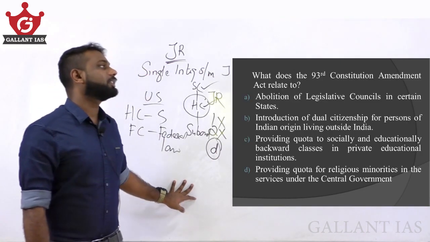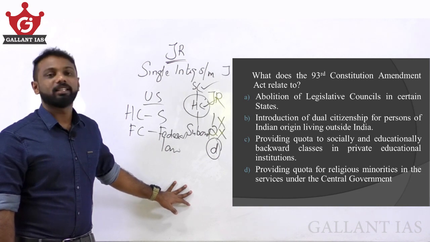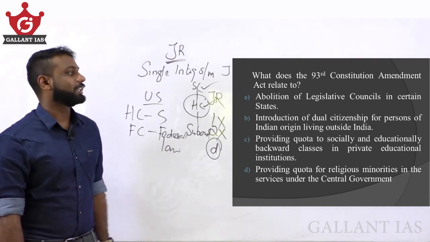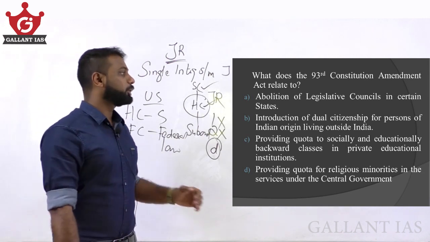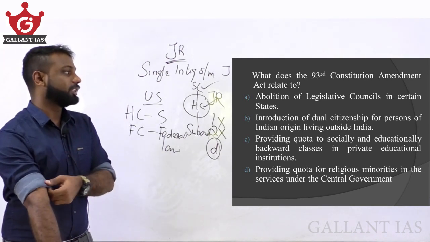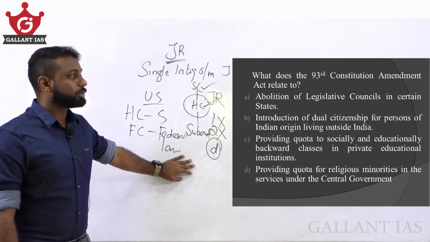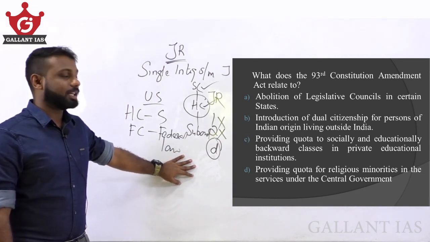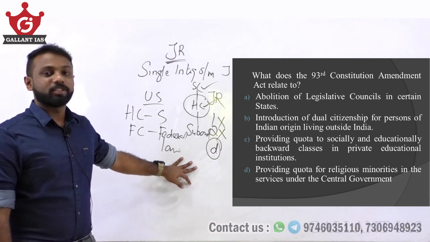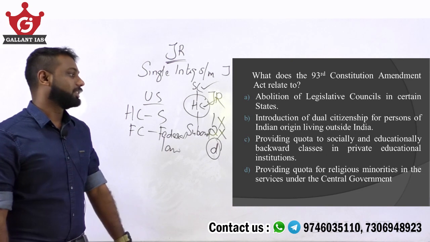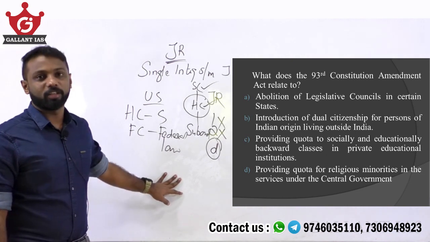What does 93rd Constitutional Amendment Act relate to? A. Abolition of legislative councils in certain states. B. Introduction of dual citizenship for persons of Indian origin living outside India. C. Providing quota to socially and educationally backward classes in private education institutions. D. Providing quota for religious minorities in the services under central government.